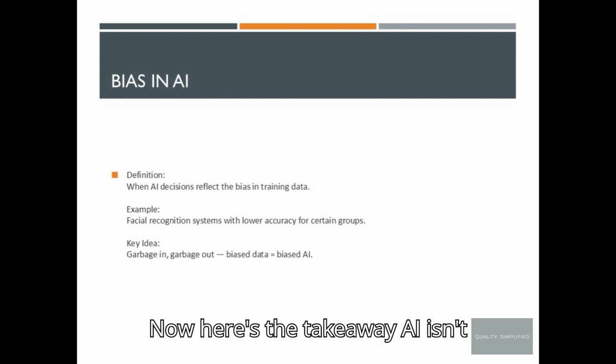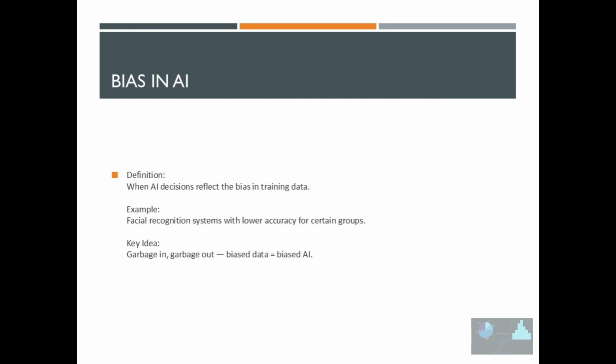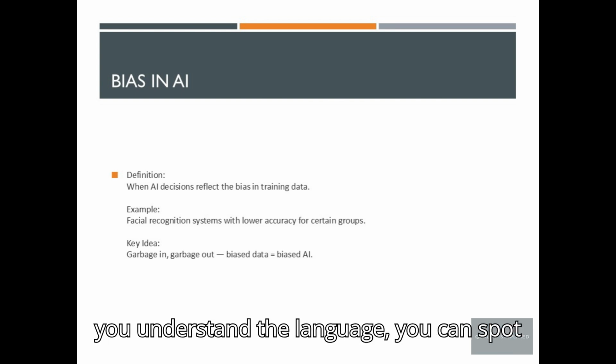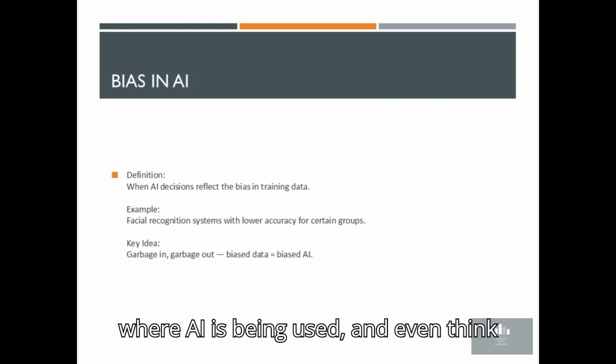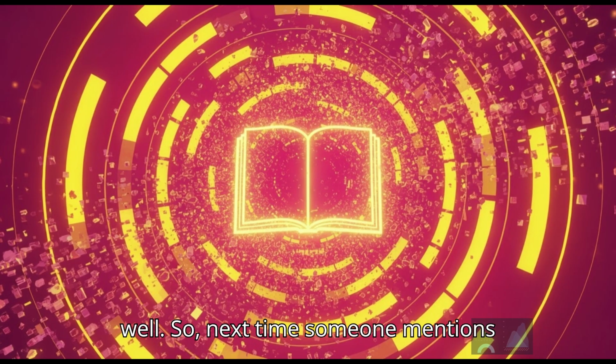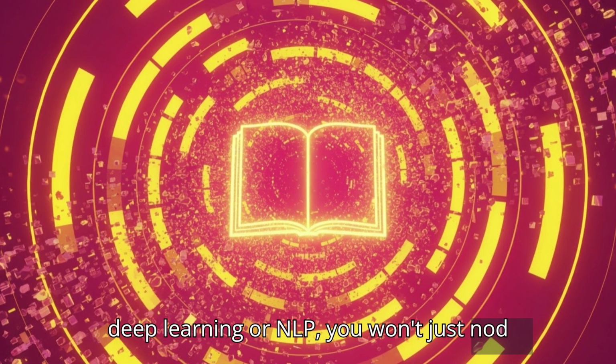Now here's the takeaway. AI isn't magic. It's a combination of data, algorithms, and computational power. Once you understand the language, you can spot where AI is being used, and even think critically about whether it's being used well. So, next time someone mentions deep learning or NLP, you won't just nod along.